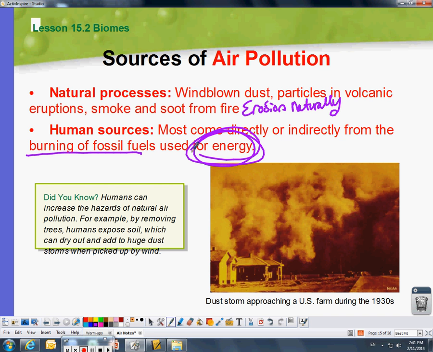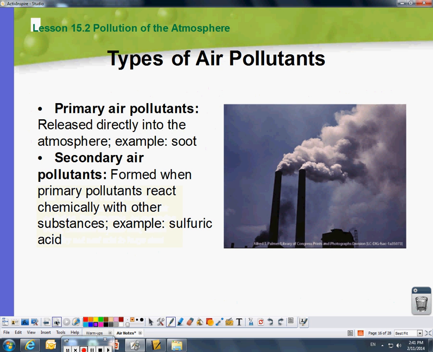All right, change the slides. There are different types of air pollutants. You don't have to write any of this down. But there's the primary and the secondary. Again, it's just like the point source and the non-point source. Primary is directly into the atmosphere, and then secondary is formed from the primary when you have the chemical reactions, like the sulfuric acid being produced from the soot.